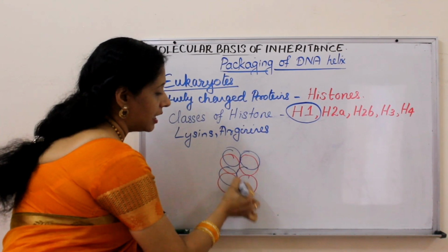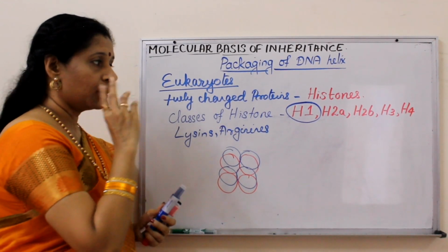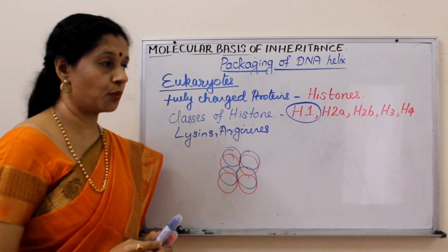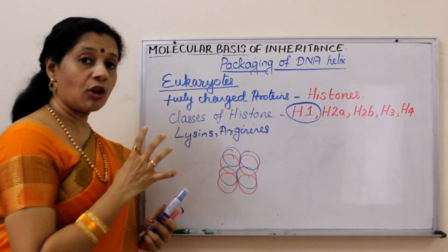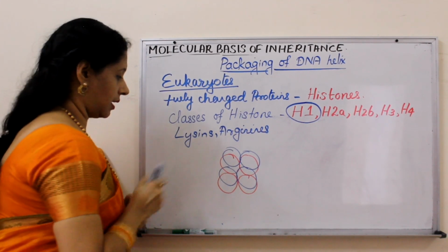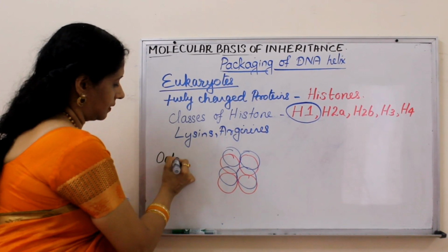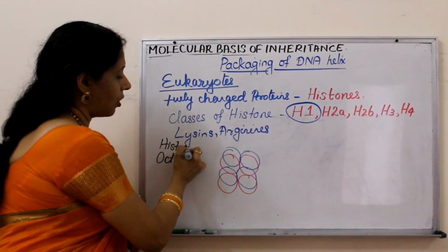That means each type of histone should appear twice. So 2 H2A, 2 H2B, 2 H3 and 2 H4 should come together. So how many in total? 8. So this is called an octamer, or more precisely a histone octamer.